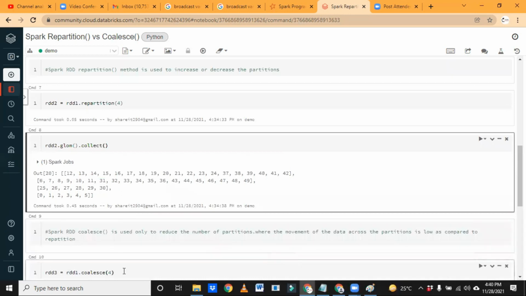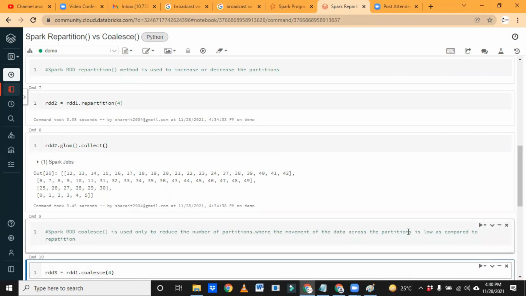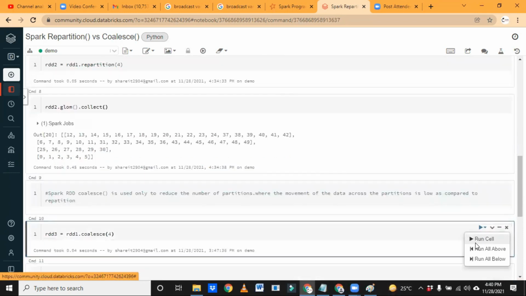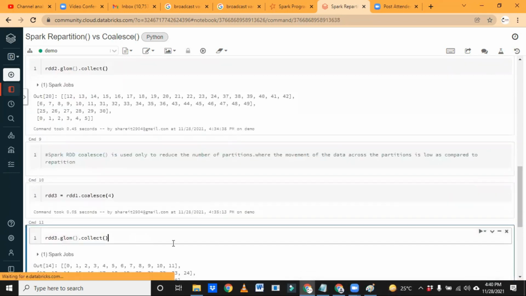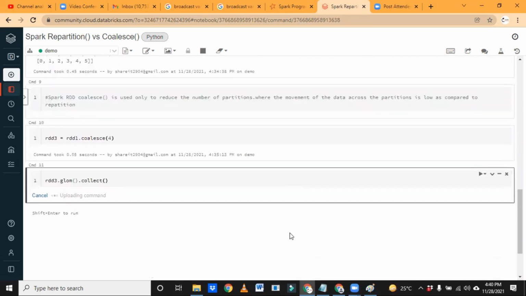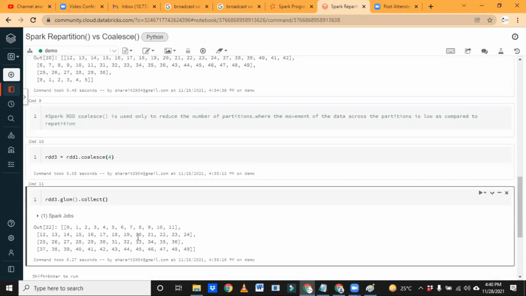But when I do coalesce here, I will show you the difference. See what coalesce does: 11, 12, 13, 14 to 24.